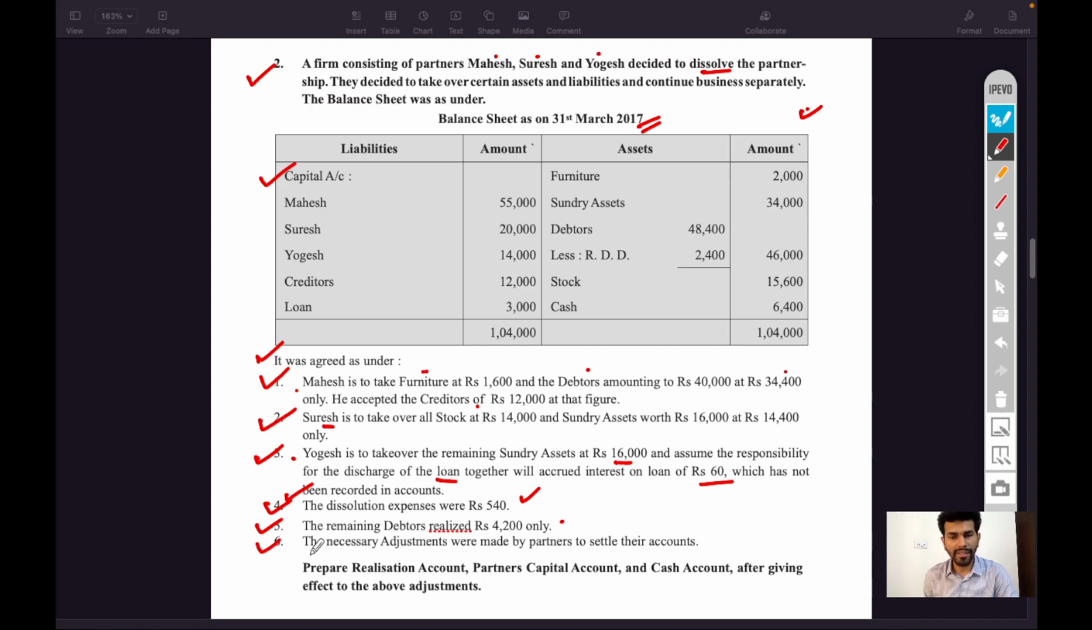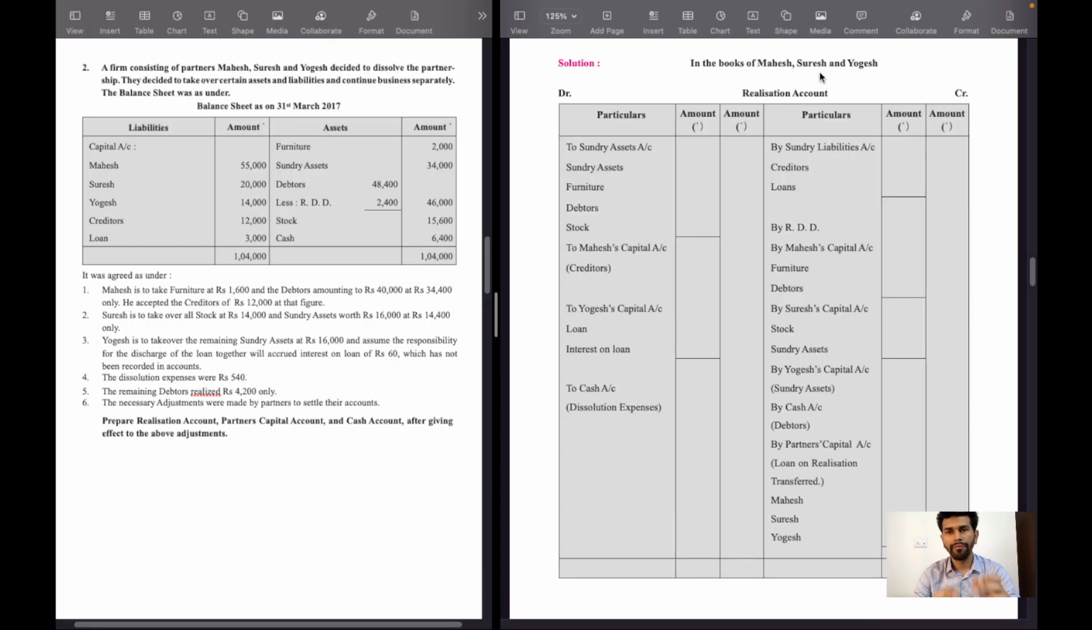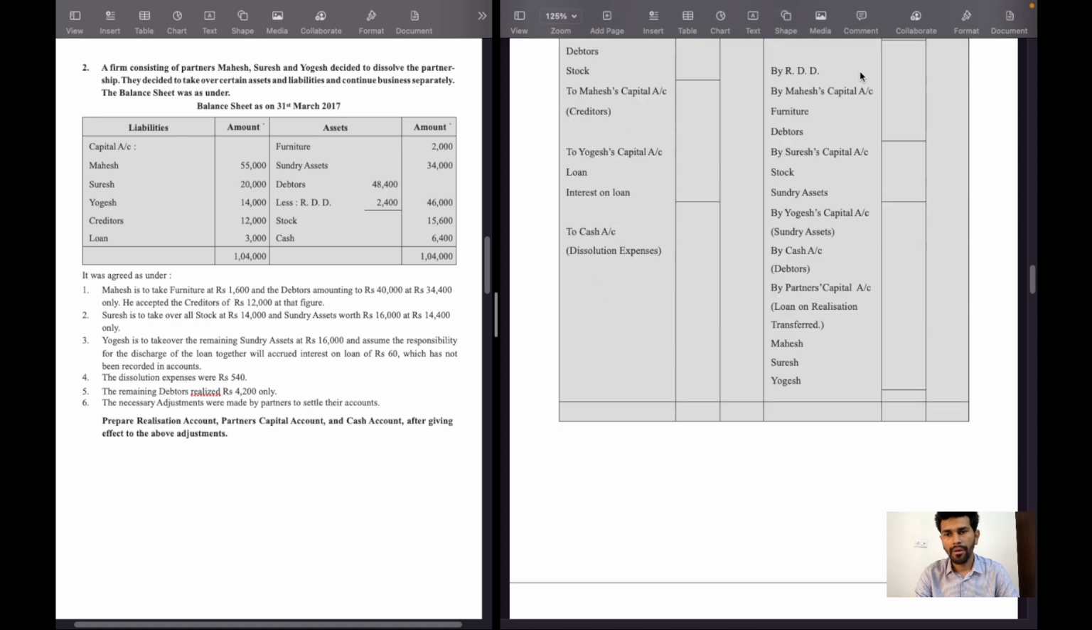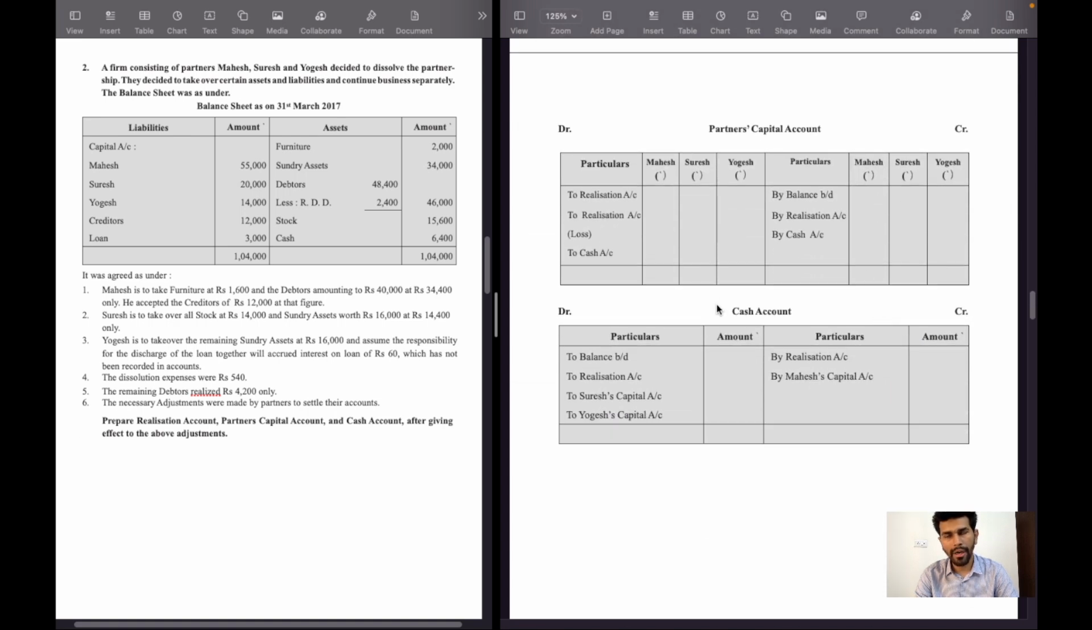The necessary adjustments were made by partners to settle their accounts. Prepare realization account, partners capital account, cash account after giving effect to the above adjustments. So we will prepare realization account in the books of Mahesh, Suresh and Yogesh. Then partners capital account and cash account.